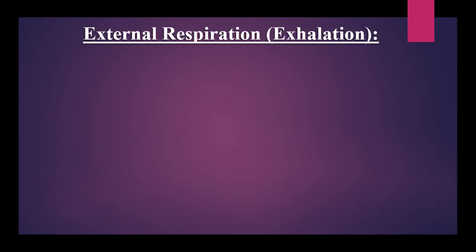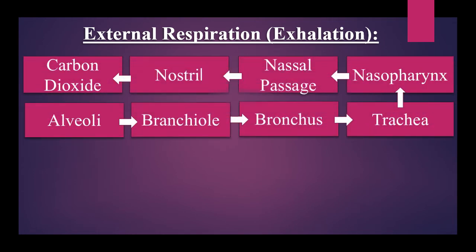External respiration has another phase which is exhalation, that refers to giving out carbon dioxide from our body. This process is also shown here through a flowchart. This system starts from the alveoli.